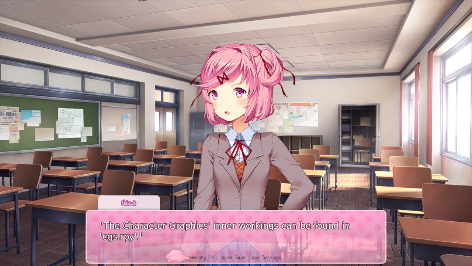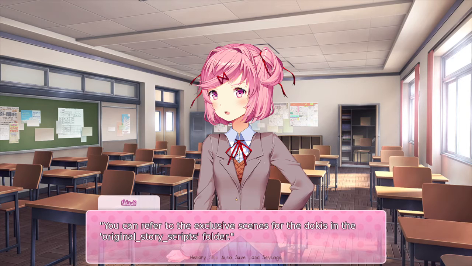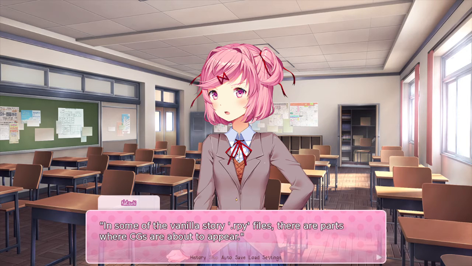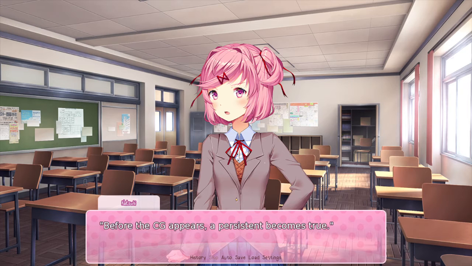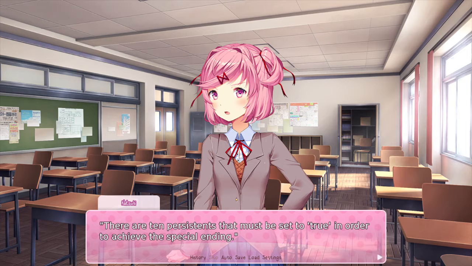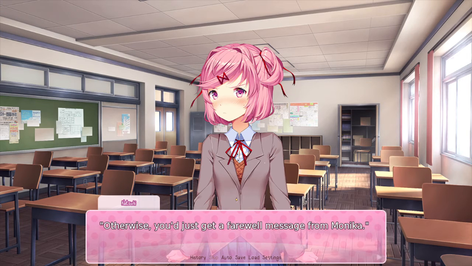The character graphics' inner workings can be found in CG's RPY. You can refer to the exclusive scenes for the Dokis in the original story scripts folder. In some of the vanilla story RPY files, there are parts where CGs are about to appear. Before the CG appears, a persistent becomes true. There are 10 persistents that must be set to true in order to achieve the special ending. Otherwise, you just get a farewell message from Monica.